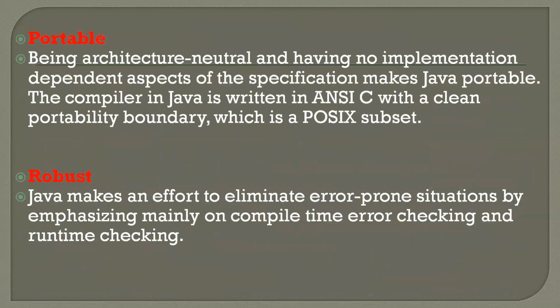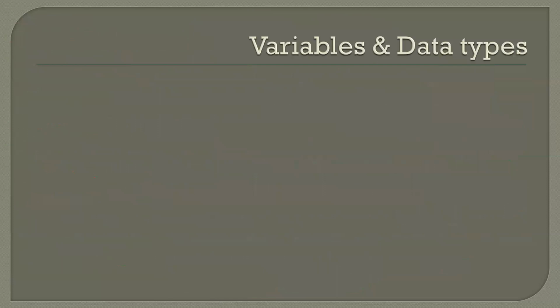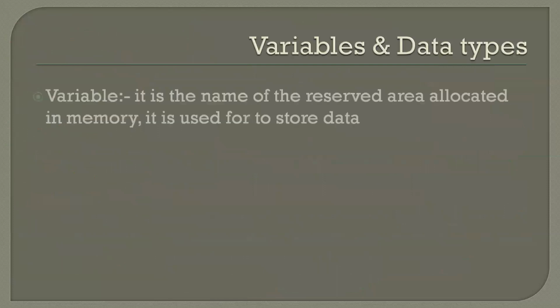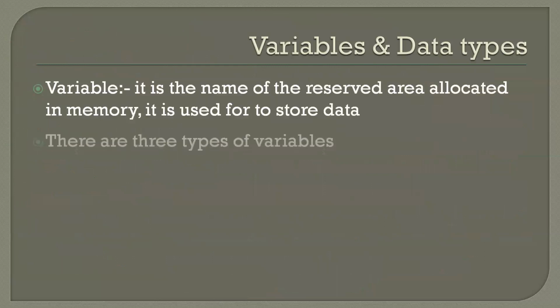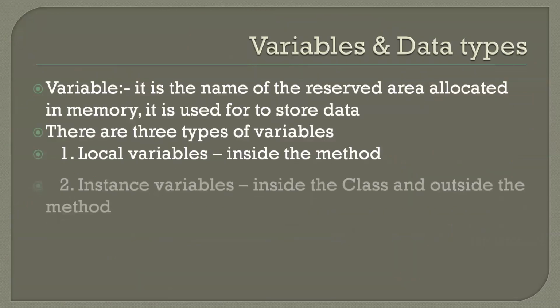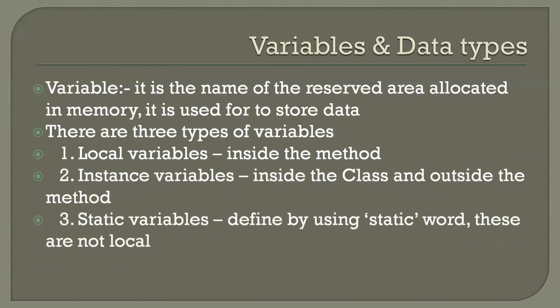And then after explaining all these things, we have seen variables and data types, right? In Java, the variables are of three types: local variables, instance variables, and static variables. I have shown you all three types by using an example.